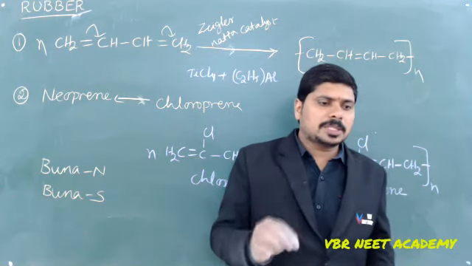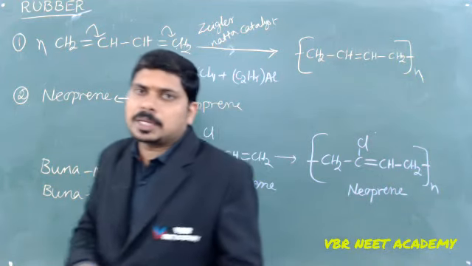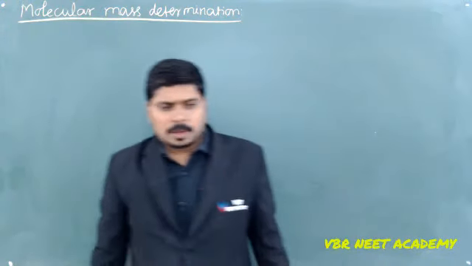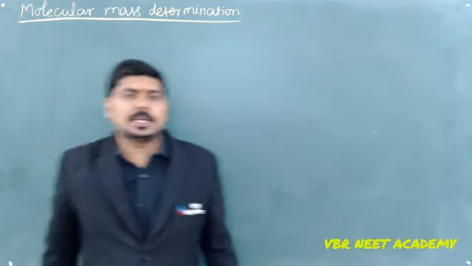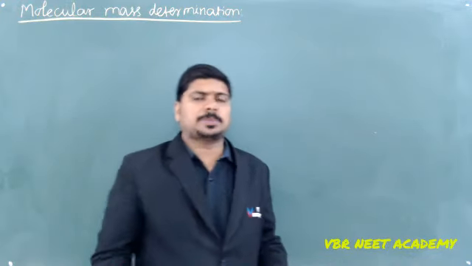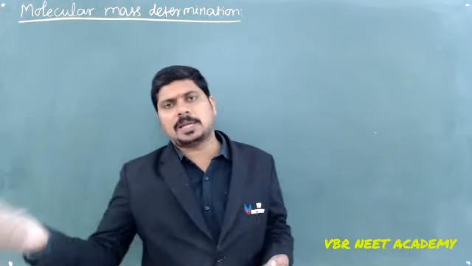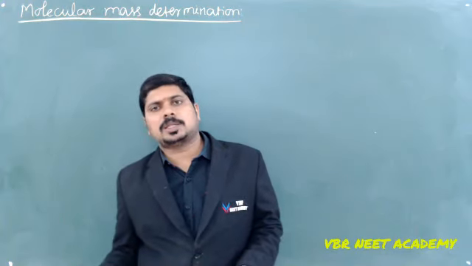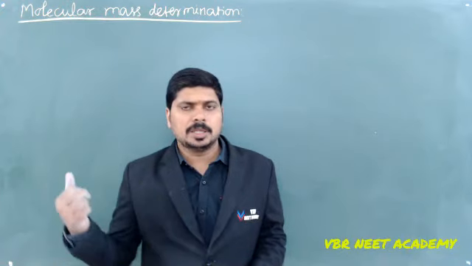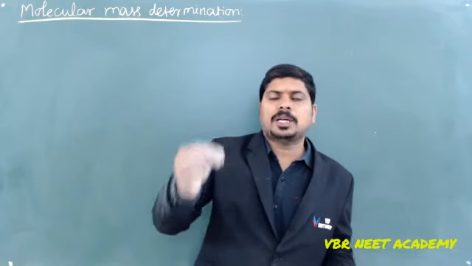But we are supposed to discuss one more point about polymers, which is molecular weight. How to determine the molecular weight of your polymer? How can we determine the molecular mass of a polymer? Say for example, if I have one particular substance and I know the molecular formula, I can add up the masses. Say ethane, C2H6. 2 carbons and 6 hydrogens, that's 24 plus 6, which is 30. If you know the molecular formula of a compound, then you can say it.